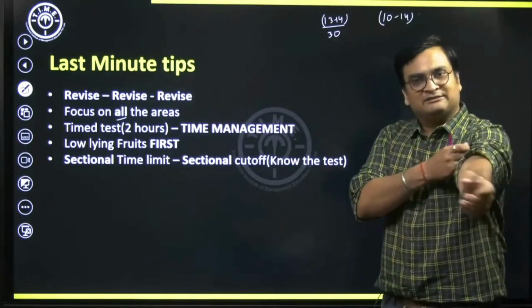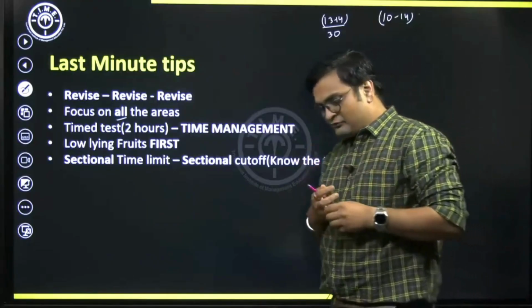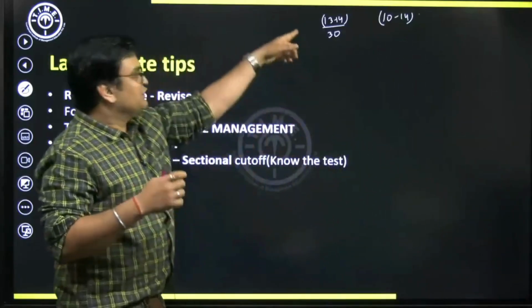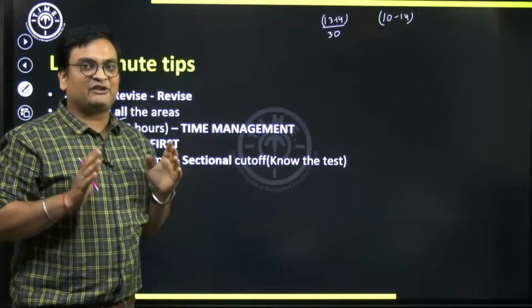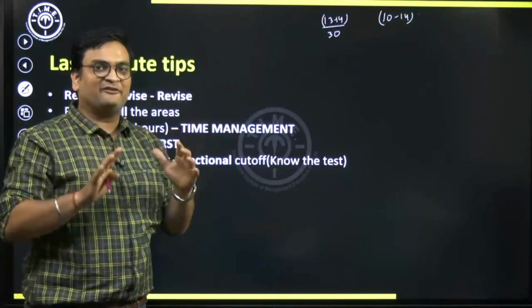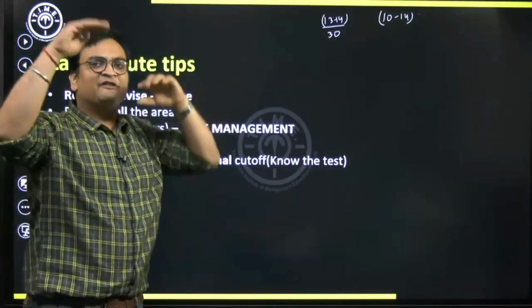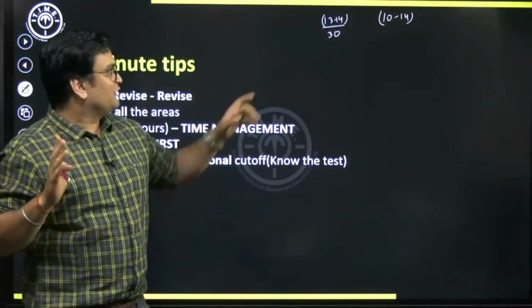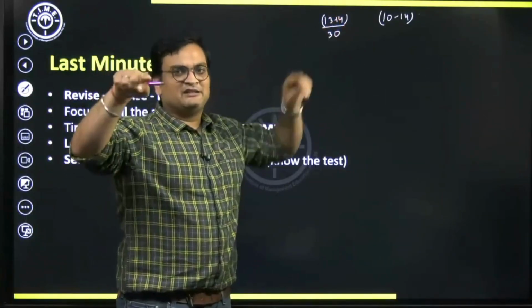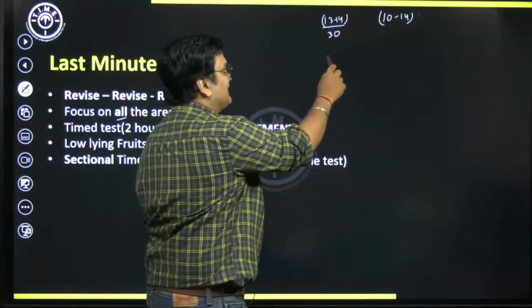Sectional time limit, I was talking about this. Since there is a sectional time limit, you need to know some details about the test. When do I tell myself that I've done okay? The parameter is basically 50% of the questions. For example, in your essay section you have 15 questions.